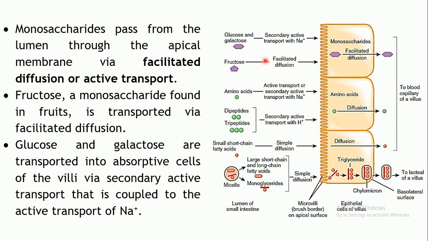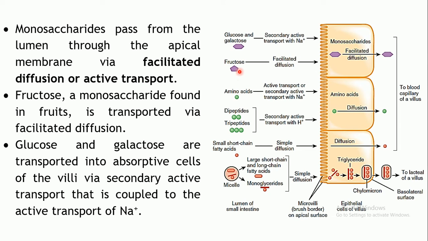There will be several processes by which each of these types of substances will move across this apical membrane, through this brush border, through the microvilli. They will enter into absorptive cells. From here they will move into the interstitium and then they will go into either the blood capillary or the lymphatic vessels. Coming to the monosaccharides, they cross this apical membrane either by facilitated diffusion or active transport.